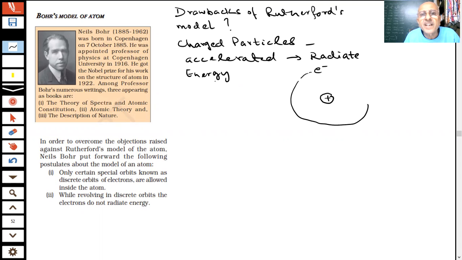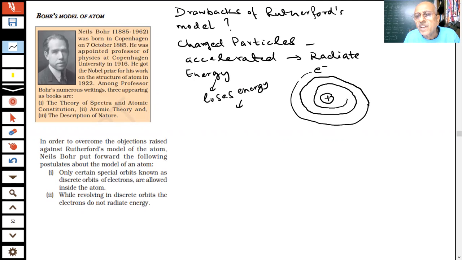What will happen if it loses energy? It will emit some radiation in the form of light energy, and some wavelengths of light will be emitted. What will be the result of that, student? Thus the electron's energy is decreasing, it is radiating energy, and finally it will fall inside the nucleus. In a very short period of time, 10 to the power minus 8 seconds or less, it will just fall inside the nucleus, student.